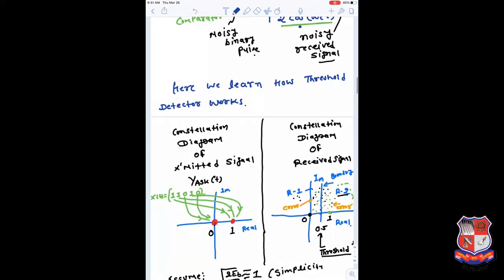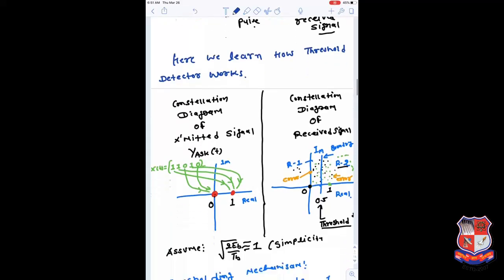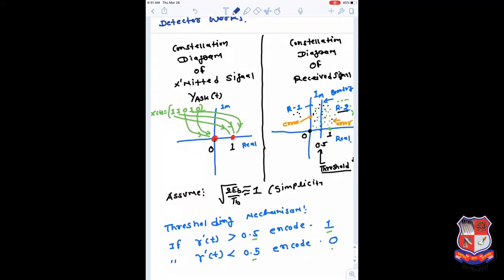Now we learn these things by the constellation diagram when the signal is susceptible to noise. First we draw the diagram of a transmitted signal which is not diluted by noise. So it has 2 constellation points. There is one constellation point here, and another here. If you are transmitting 0, you have a constellation point here; if you are transmitting 1, you have a constellation point here. Earlier we showed this point as square root of 2 EB by TB, but square root of 2 EB by TB is considered as 1 for simplicity.